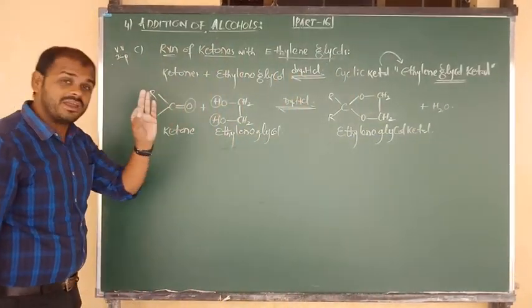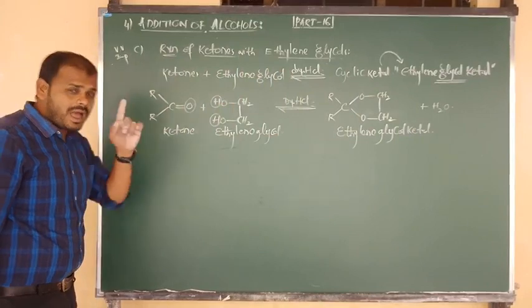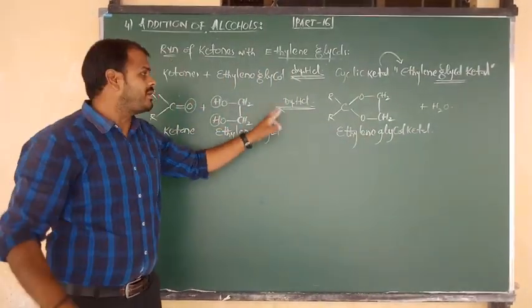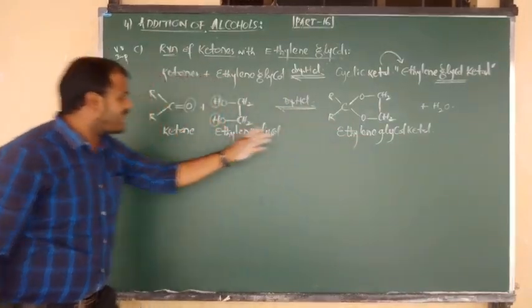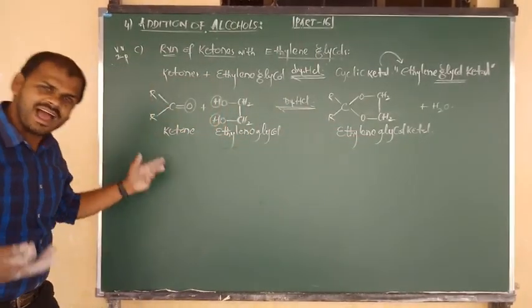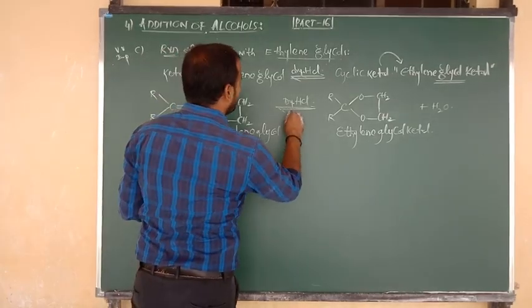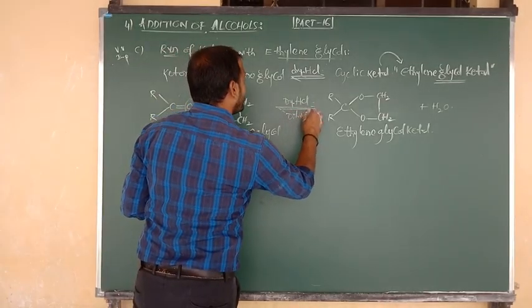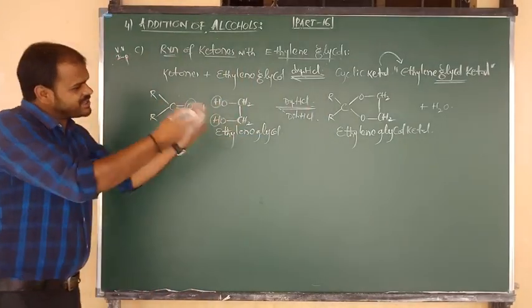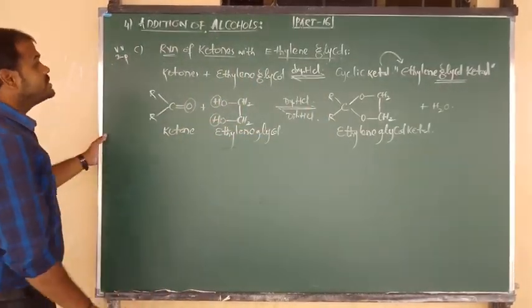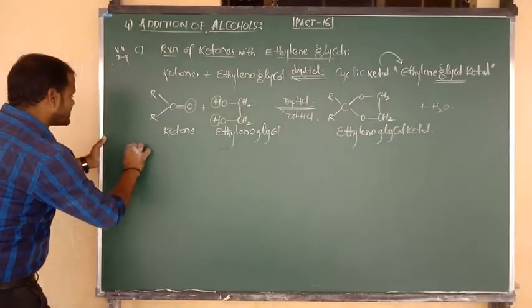This is a very important reaction for you. And listen carefully. Yes, the ethylene glycol ketal is also a reversible reaction. Again it can be converted back into the ketone, again on reaction with dilute mineral acids, that is, dilute HCl. The reaction will go back. Okay, all of you? Good.